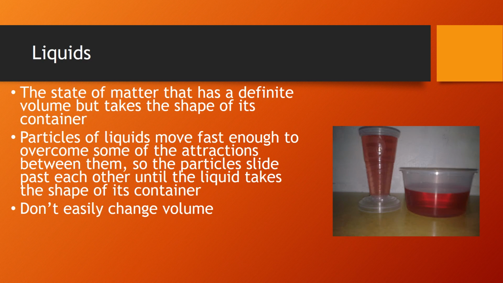The reason this happens is the particles aren't locked in like the ones of the solids are. They're attracted to each other, so that they're attached, but they're moving fast enough that they can overcome some of those attractions. So the attractions don't keep them locked in, and they're able to slide past each other. The particles are going to move around and just take the shape of whatever it's in. So the volume itself is going to stay the same, but the shape is going to be changing because of that.